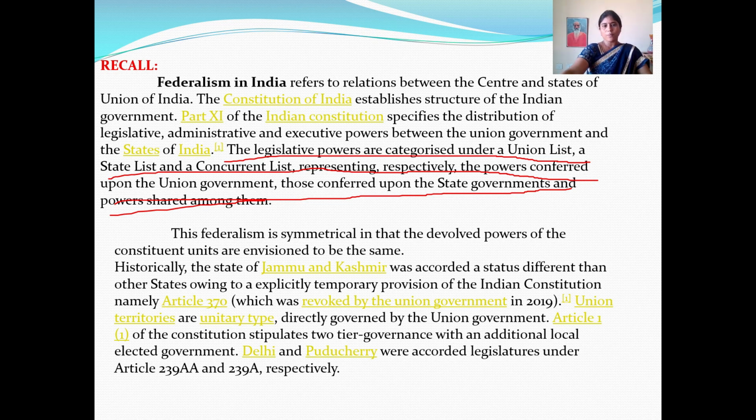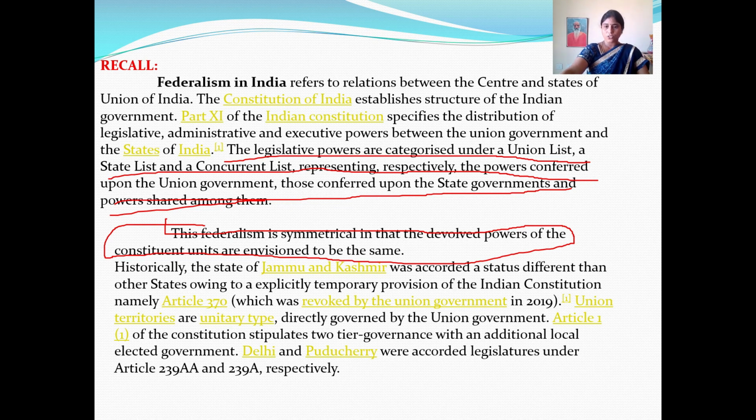Finally, federalism is asymmetrical in that the devolved powers of the constituent units are not envisioned to be the same. So finally, a federal government is successfully running in our India, though it is a unitary form of government in India. We are following federal principles.